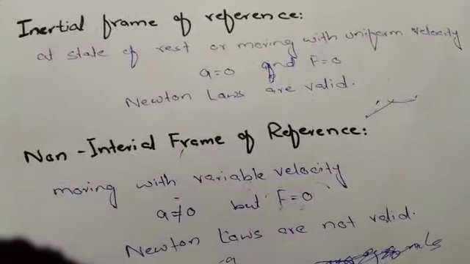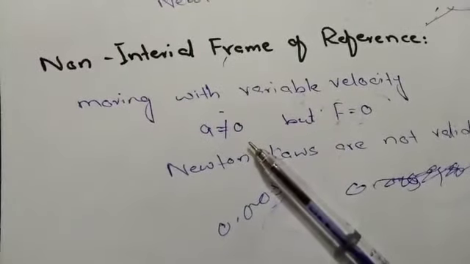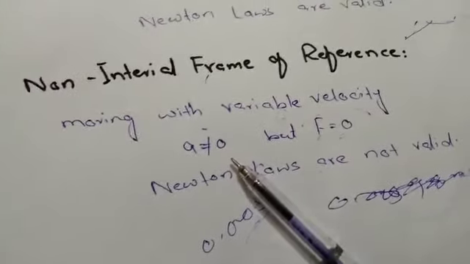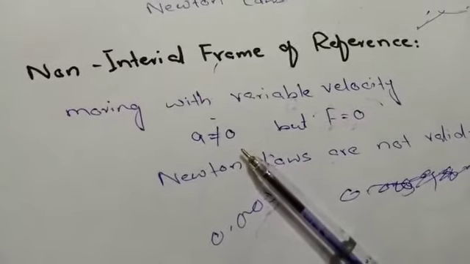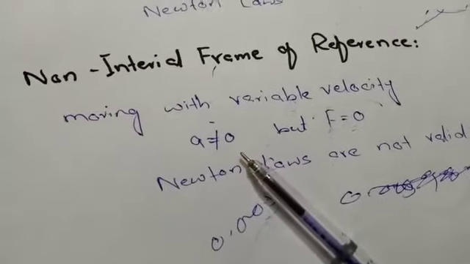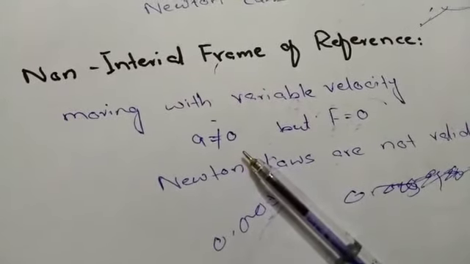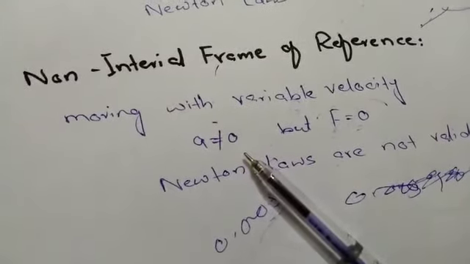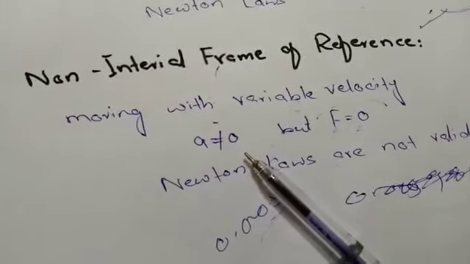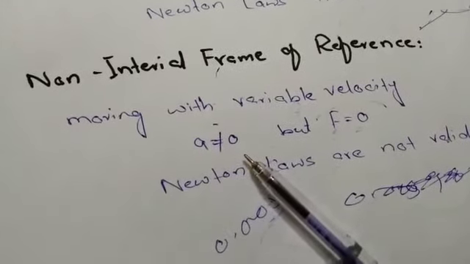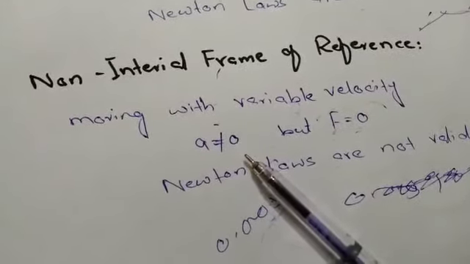But when we consider the Earth as a non-inertial frame of reference, then no force is acting on the Earth's surface, but still it's moving with variable velocity. So an object which is moving on the Earth's surface also has acceleration even when no force is acting on the object.